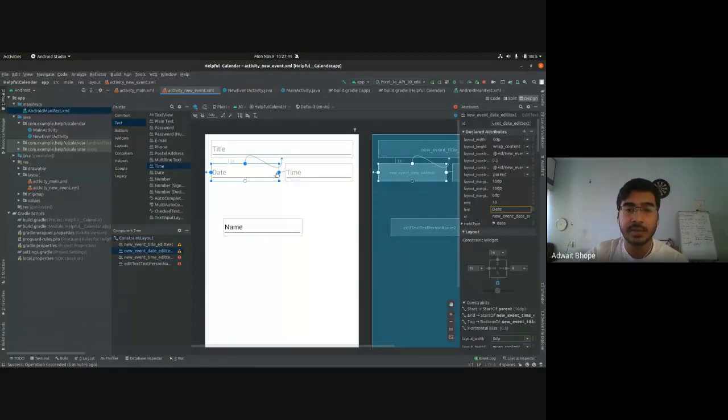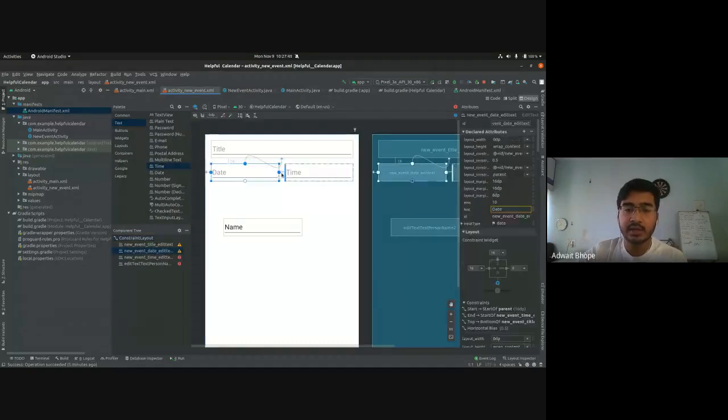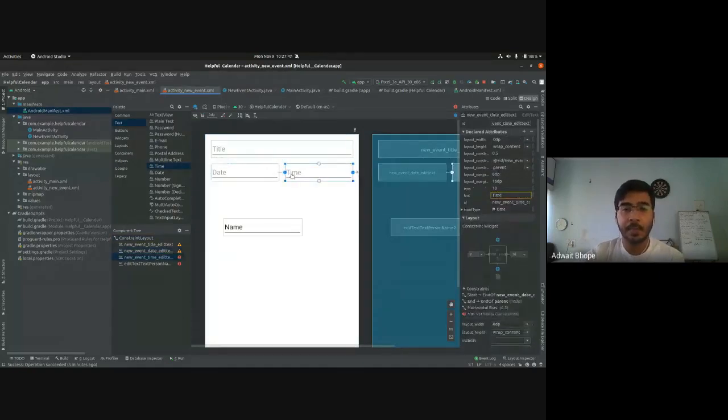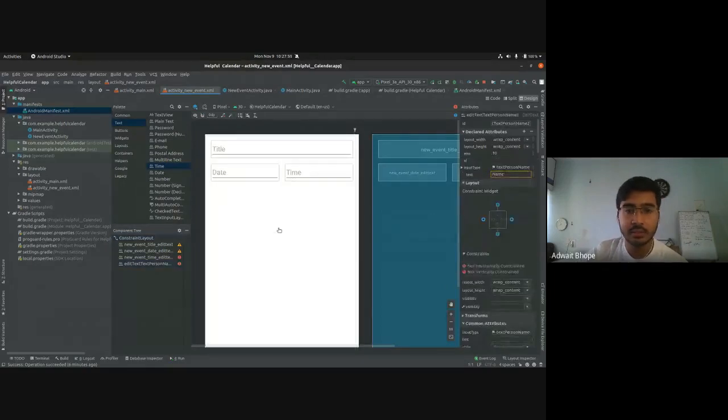For the center also we need 16 dp, right? So for date, add a right constraint of 8 and left for time 8 as well. So 8 and 8, that would be 16 at the center. So this is what we have done, and I'm going to delete this title one.